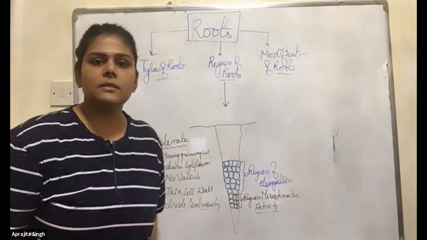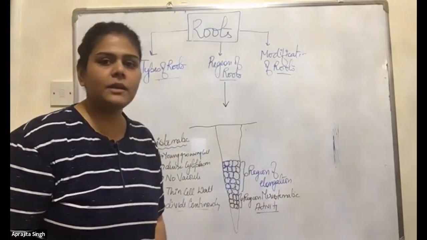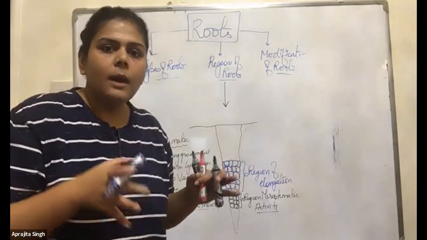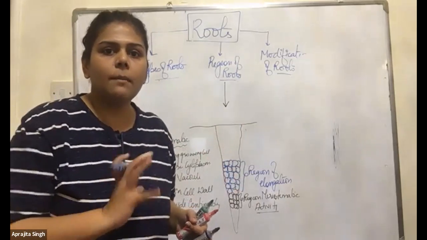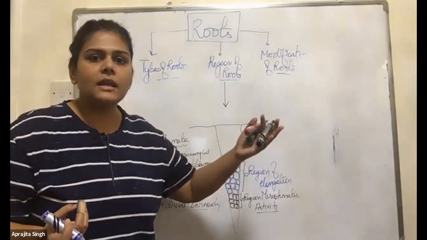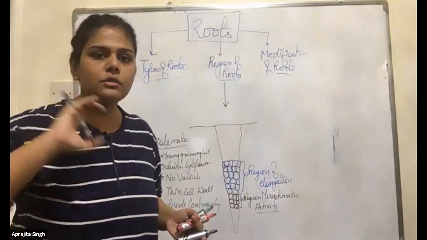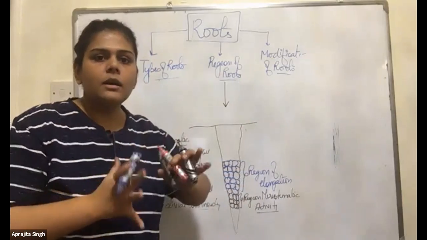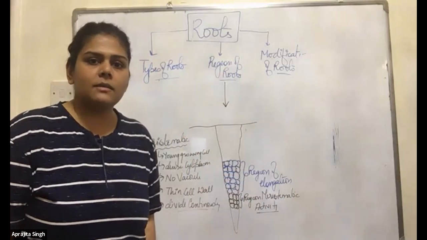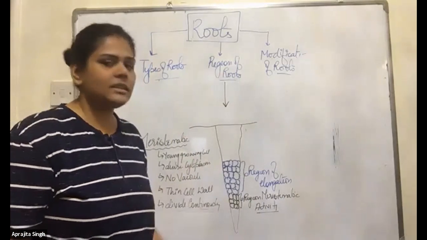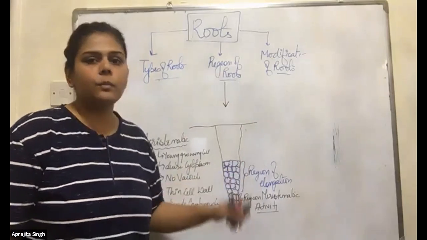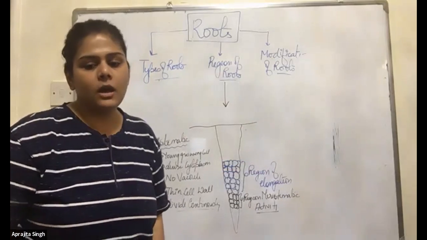So these cells will now be elongating and getting converted into the permanent tissue. Remember the permanent tissues? Collenchyma, sclerenchyma, parenchyma. These cells are growing and have lost the property of meristematic. They have to become permanent now.